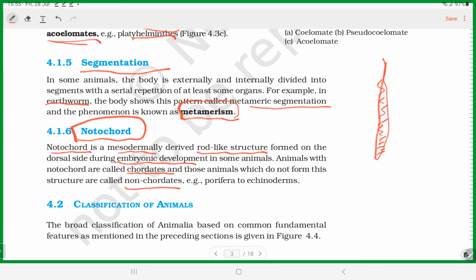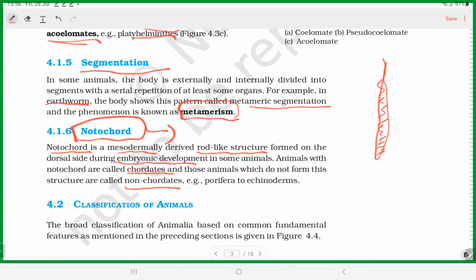So there are 2 classifications. When you look into the phylum, you can separate them into non-chordates and chordates: presence of notochord, absence of notochord. Look at us. We have notochord.